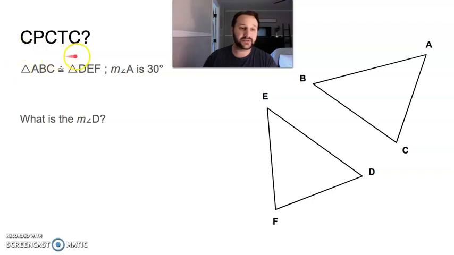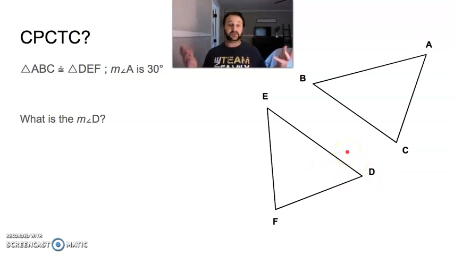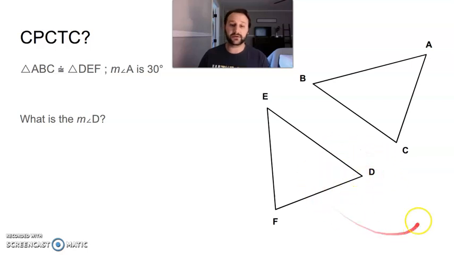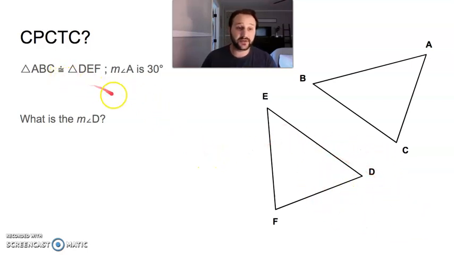It's triangle ABC congruent to DEF, so we still know that A is congruent to D because of CPCTC. Since A is 30, D is also 30 degrees because they are congruent, by CPCTC.